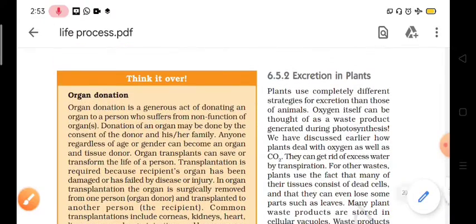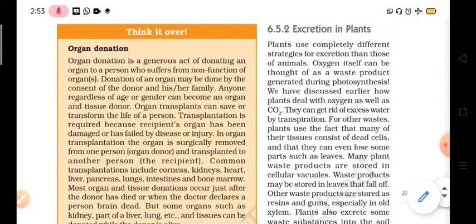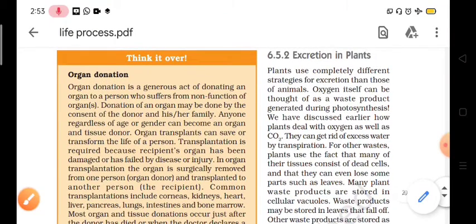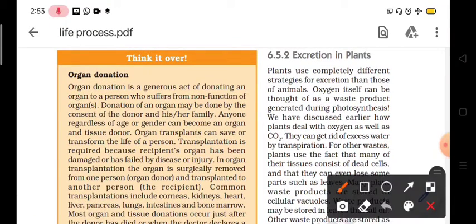Now about excretion in plants. The next topic is excretion in plants. Plants use a completely different strategy for excretion than those of animals.